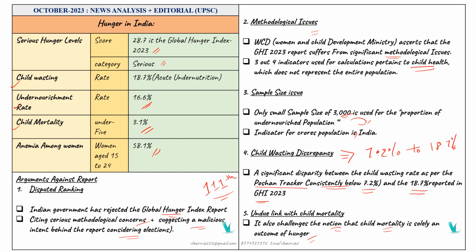Our government is saying that this is prior to the election, to demotivate our government and to fail the present government. So those are some political concerns. We have to focus on these points: methodological issues, sample size issues, the child wasting discrepancy, and the undue link with child mortality. These are the important points.